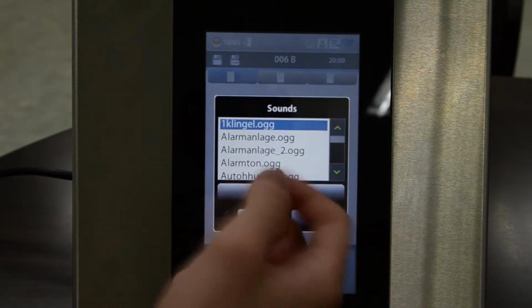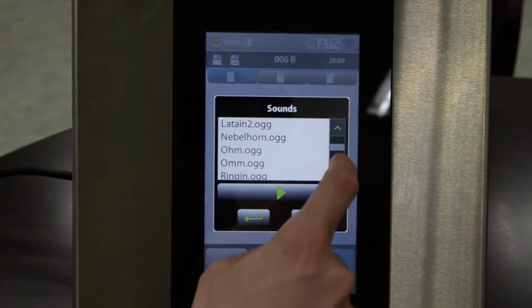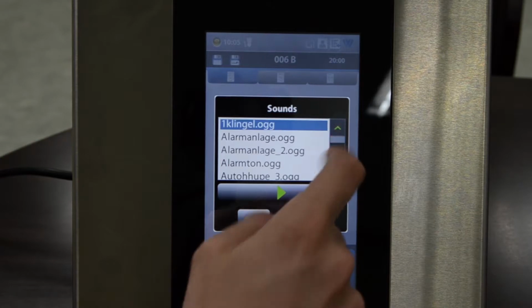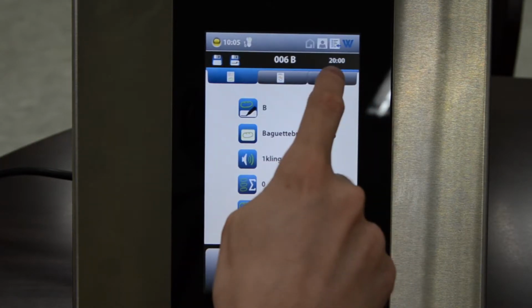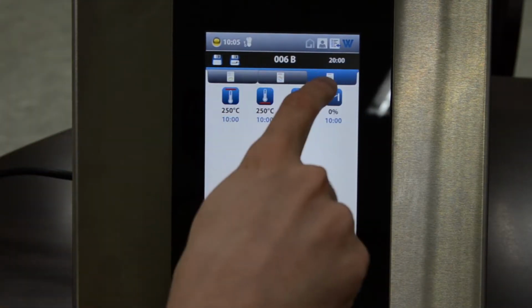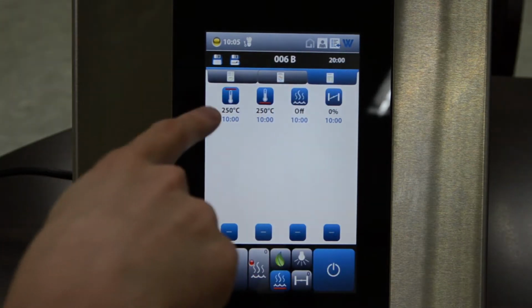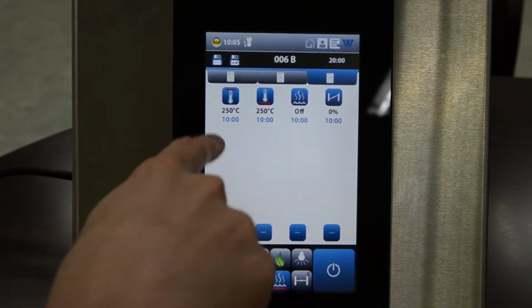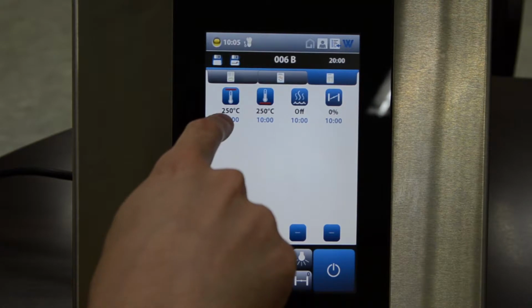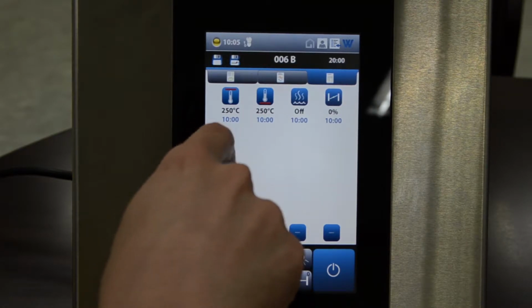Next thing is you choose the sounds. There's a number of preset sounds, but you could also put your own music into the system. But now we get to the important part, which is the top right here, where I set up the baking parameters. So for this part, you'll check the top heat.